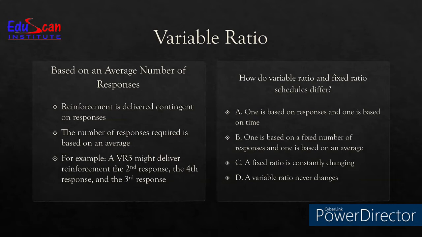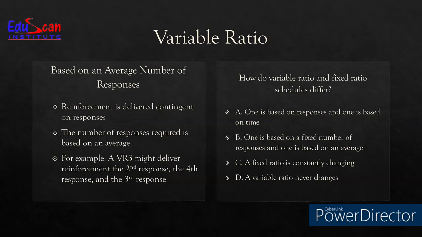But how do variable ratio and fixed ratio schedules differ from each other? This is very important to understand because both are ratio schedules, but one is variable, which is the average, and one is fixed, which is the static. So let's evaluate the following 4 options.